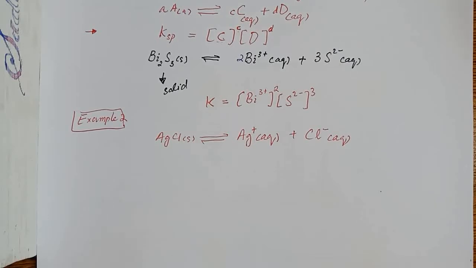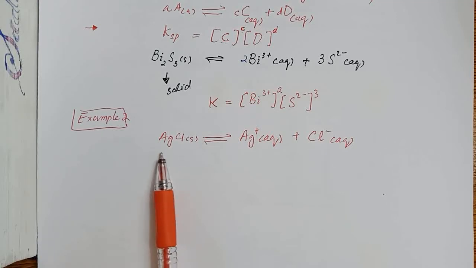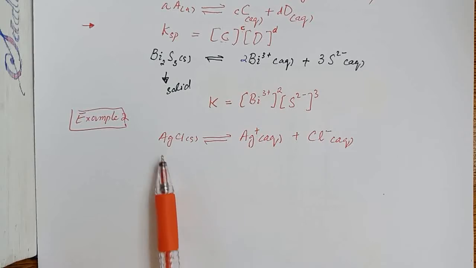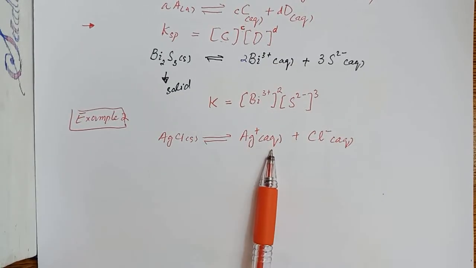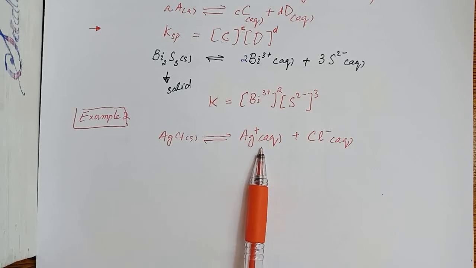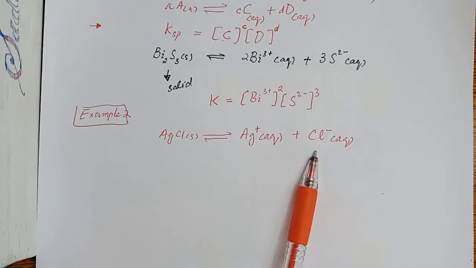Now consider another example, a solution of silver chloride in water. The equilibrium is between the undissolved silver chloride that is in equilibrium with the dissolved species, that is, the dissociated species: one is silver ion and the other is chloride ion.